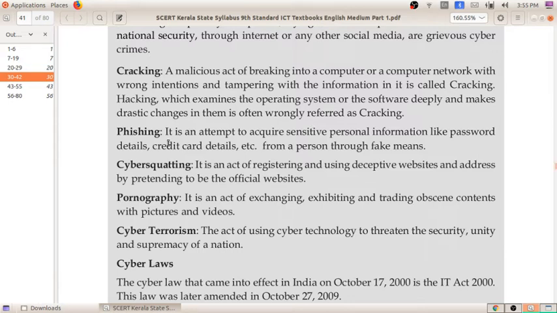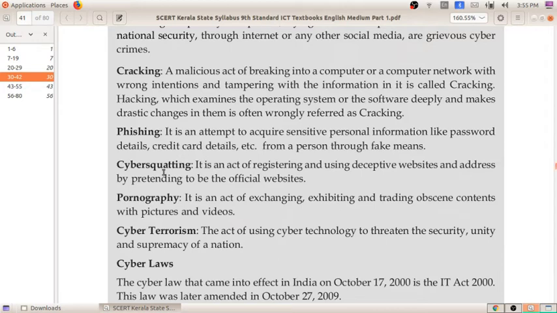Another one is phishing. It is an attempt to acquire sensitive personal information like password details and credit card details. That means stealing others' personal information through fake methods.